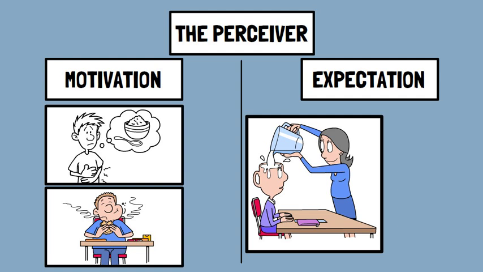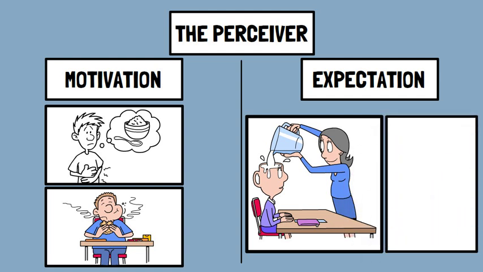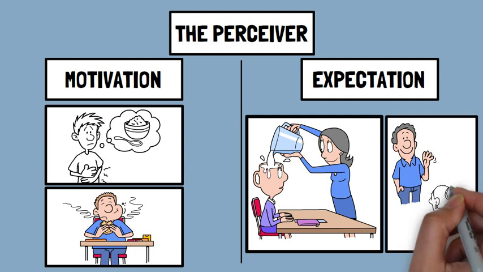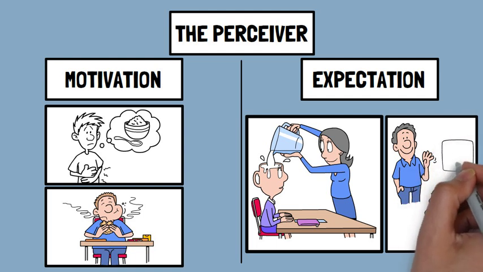If you are hungry, you might perceive the smell of food as more intense and appetizing compared to when you're full. Similarly, if you expect to see a friend at a party, you might misinterpret a stranger as your friend.